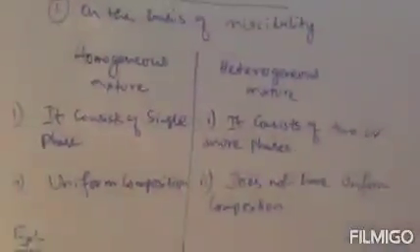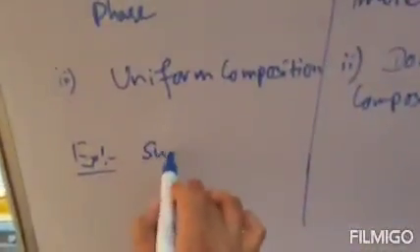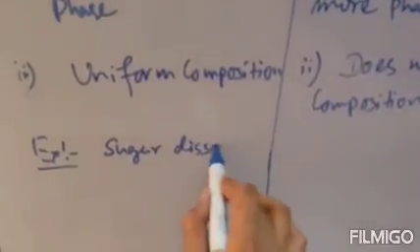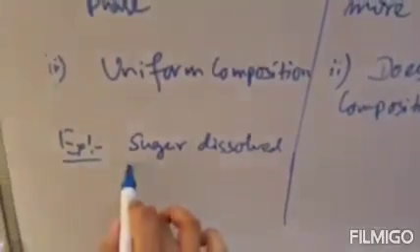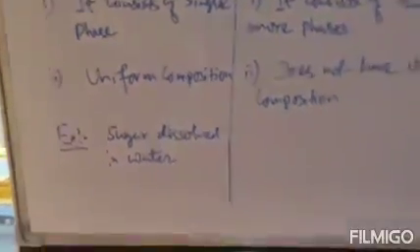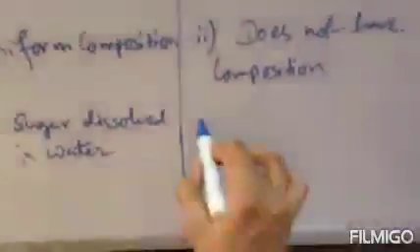Next, what is an example of a homogeneous mixture? Examples of a homogeneous mixture are sugar dissolved in water or salt dissolved in water. That will be your homogeneous mixture. So you can write sugar or salt dissolved in water. This is your homogeneous mixture.